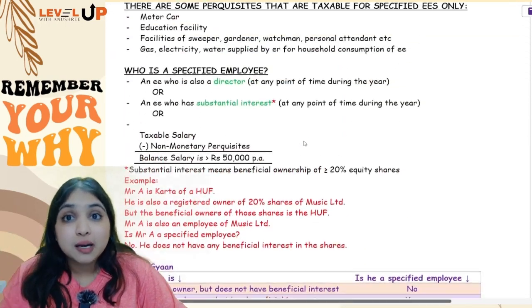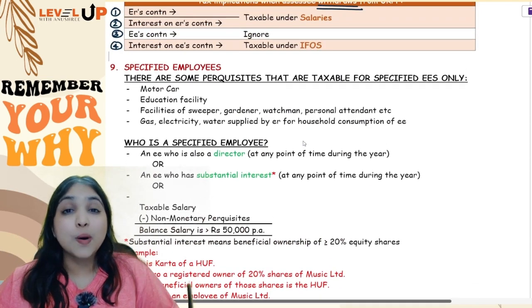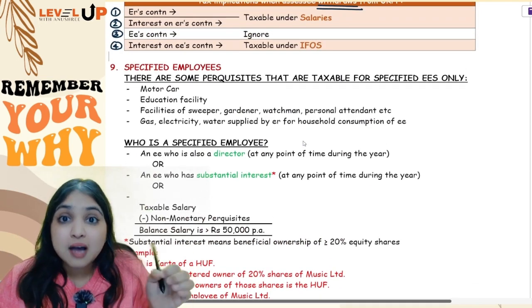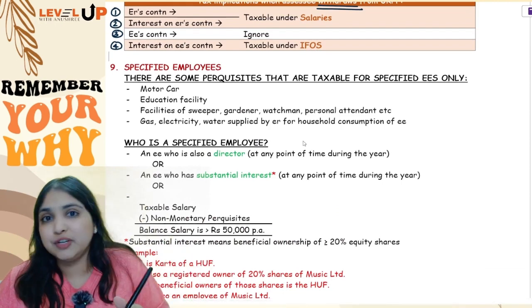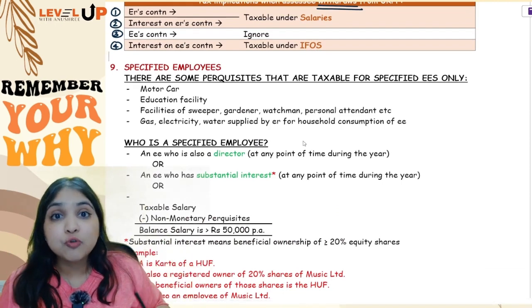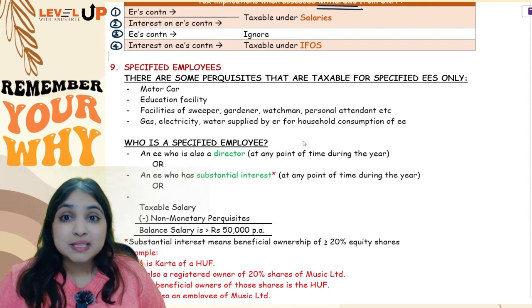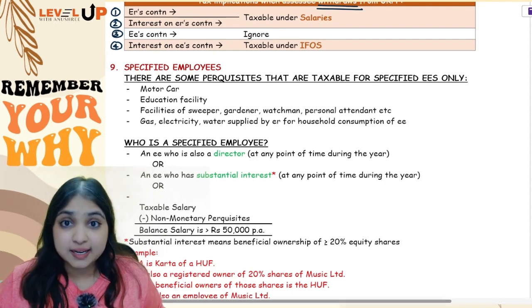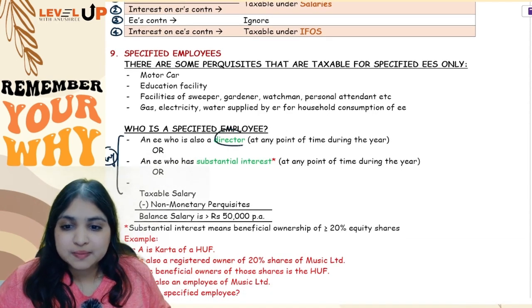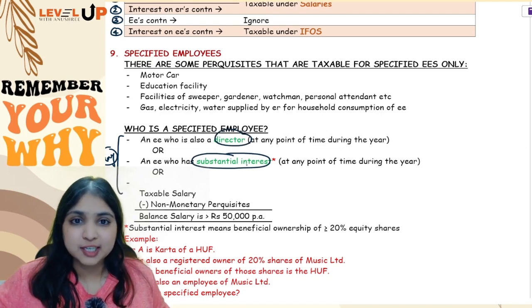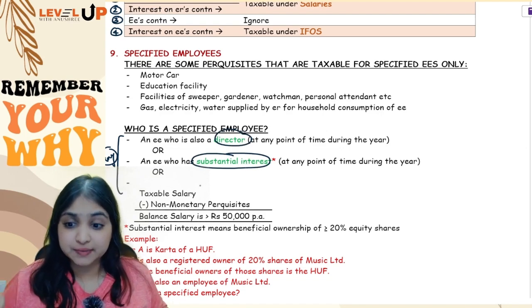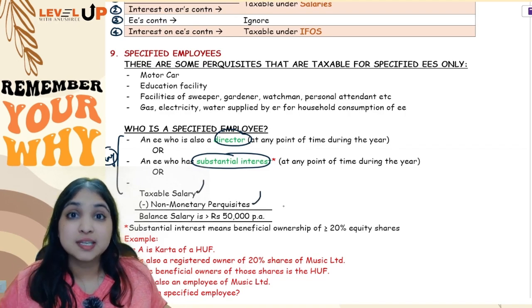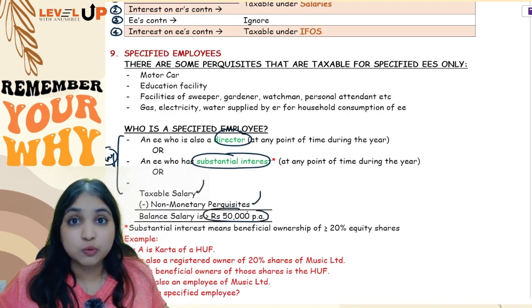But before we start learning about perquisites, we first have to understand who are specified employees, because there are some perquisites which are taxable only for specified employees. So we need to know who are these specified employees. A specified employee is an employee who fits under any one out of these three criteria. Either the employee must be a director, or the employee must be having substantial interest, that is at least 20% equity shares at any point of time during the previous year, or this employee's taxable salary minus non-monetary perquisites, the balance salary, should be more than 50,000 per annum.